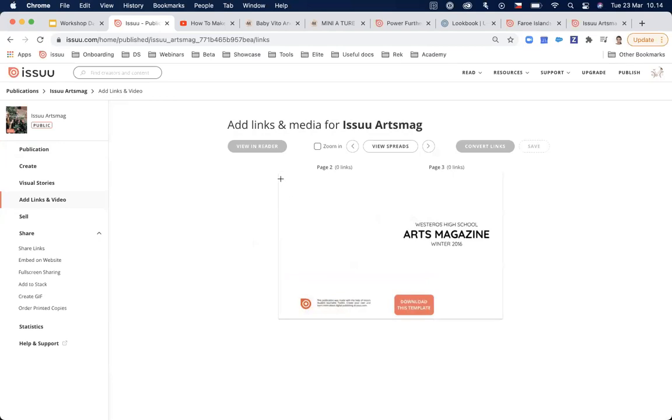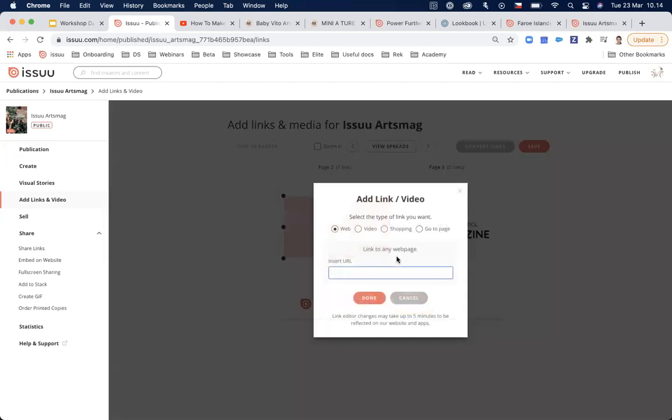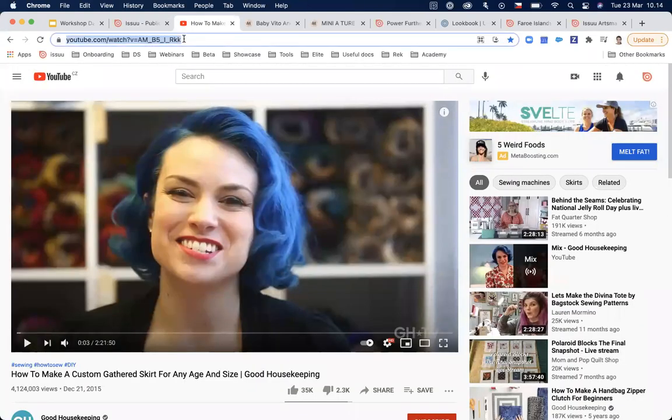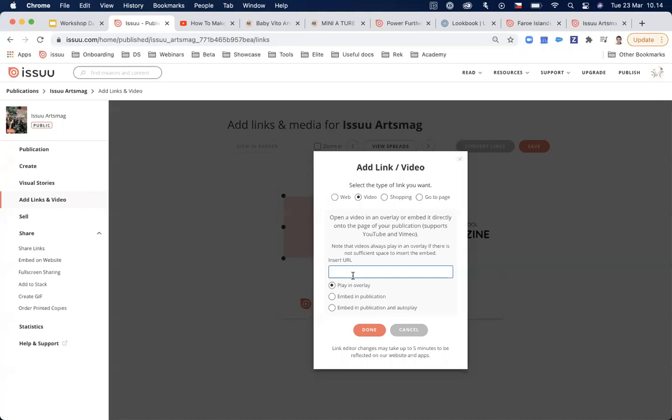So I will show you how to do that. All you need to do is draw the placement where you want to add the video. So let me first start with a video, and I would like to show you how to add a video inside of the page and let it also autoplay.